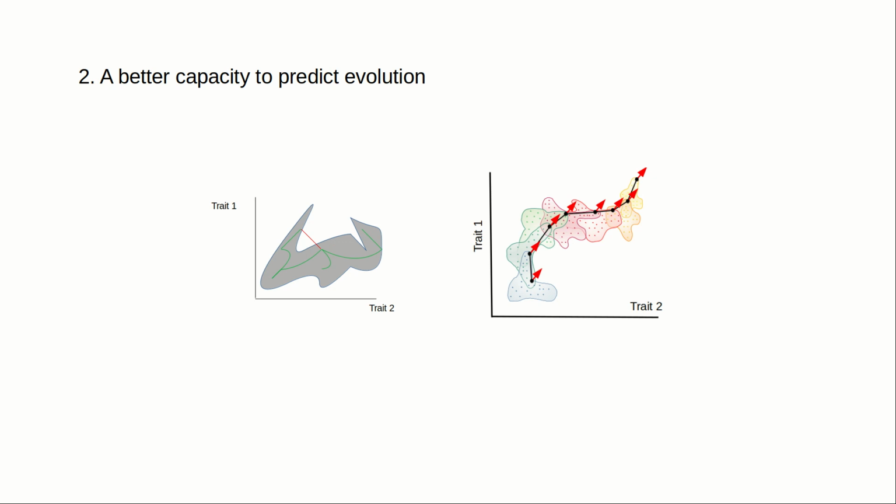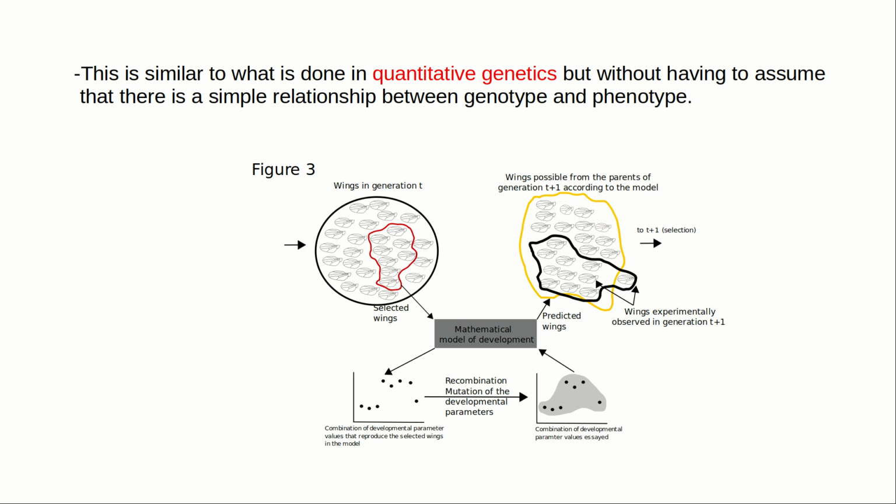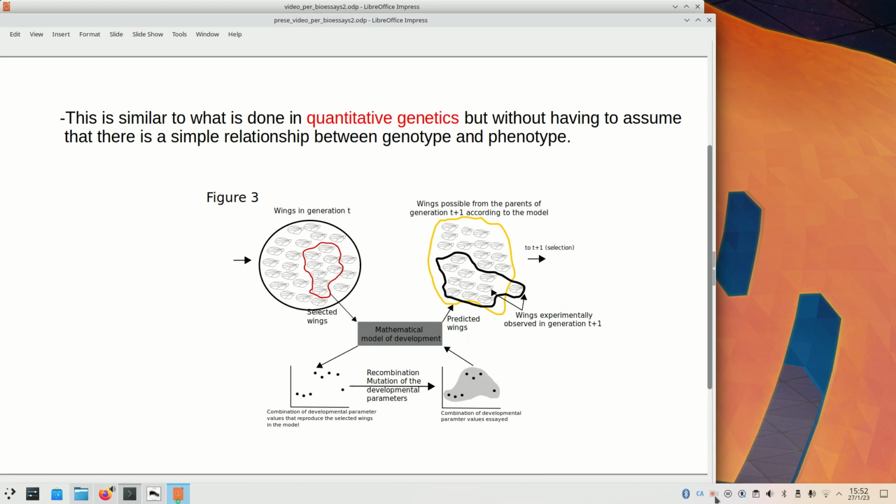In brief, if we can mathematically model a generative process to understand which phenotypes it will generate from mutation, then we can know which are the possible directions of phenotypic variation from which selection can choose, and then the possible paths evolution will take. This is in fact similar to what is done in quantitative genetics, but without having to assume that there is a simple relationship between genotype and phenotype.